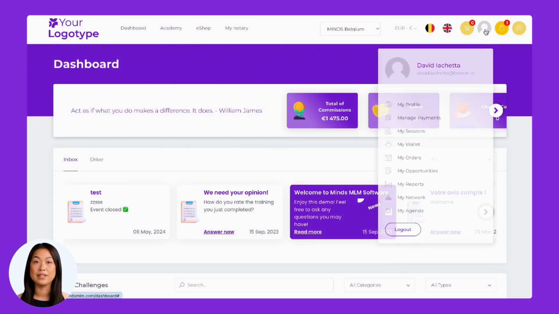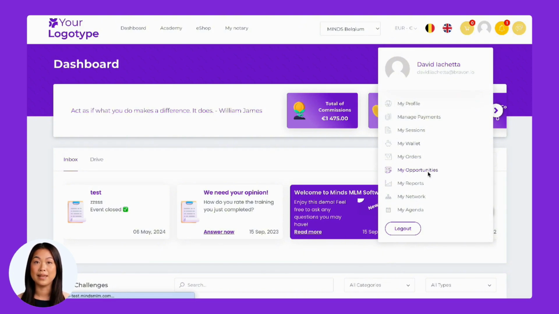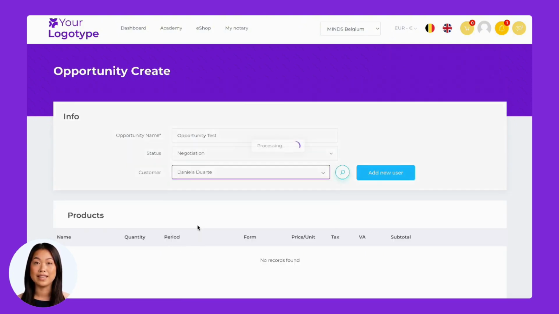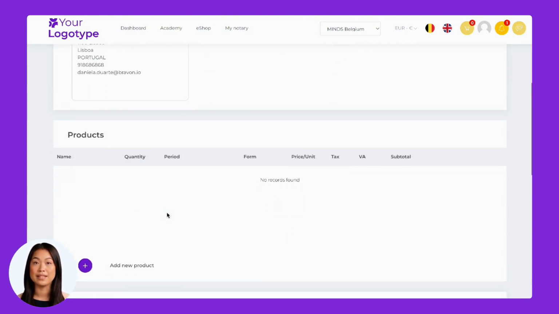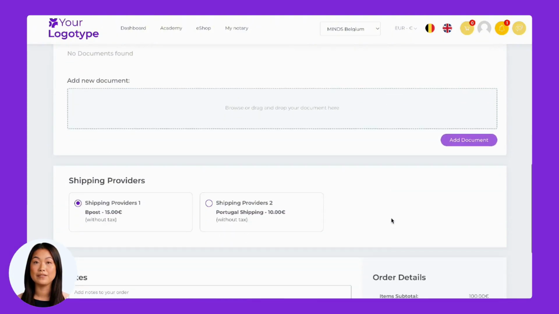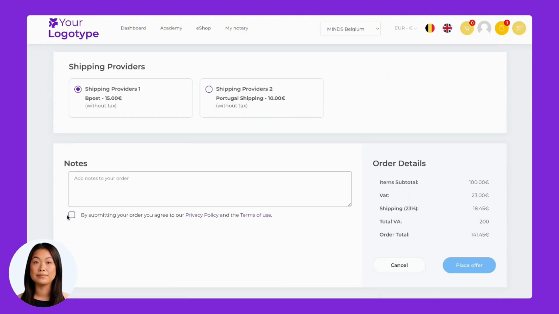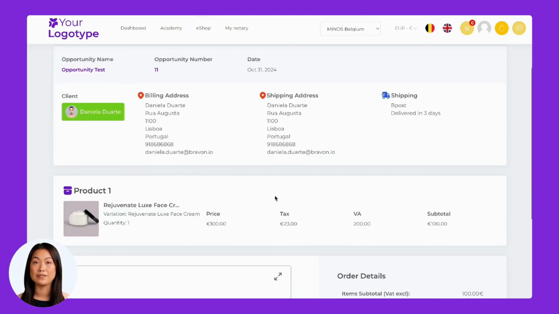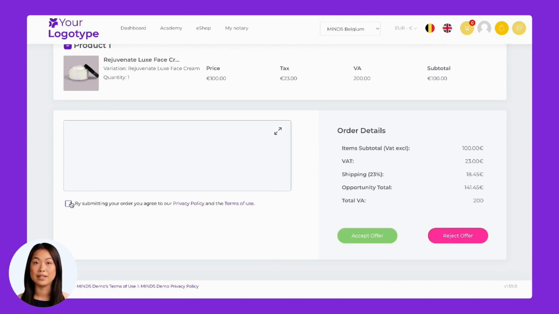There are also opportunities, an extension of the shop that allows users to manage opportunities on behalf of others. Through the My Opportunities tab, you start by naming the opportunity, selecting the user and the product, choosing the shipping provider, and finalizing by clicking Place Offer. The user will then receive an email to approve and sign the opportunity, and once signed, the order is generated automatically.